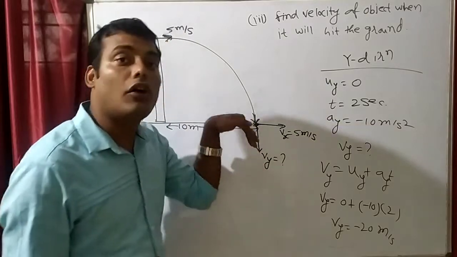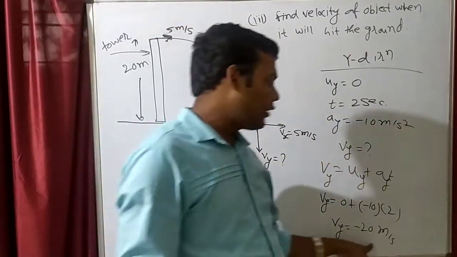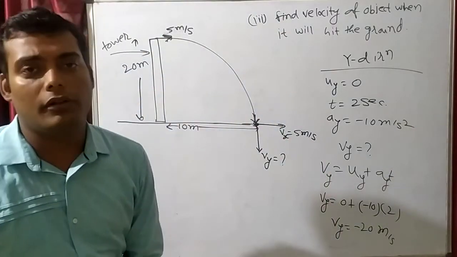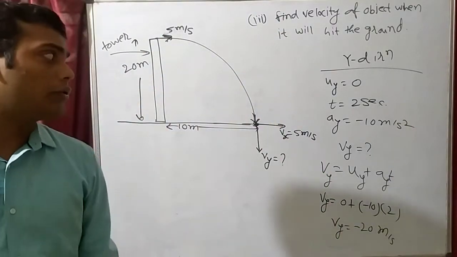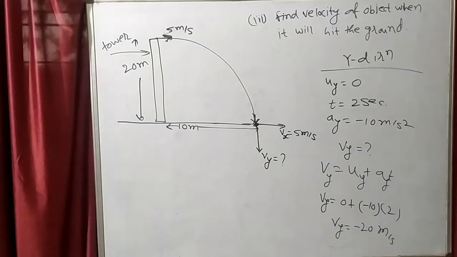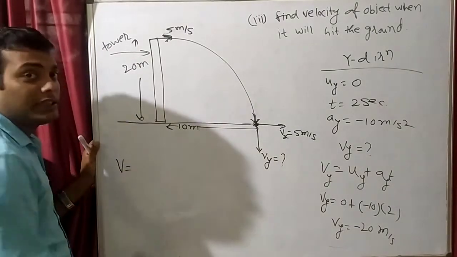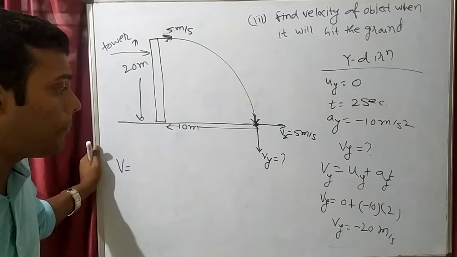Because this velocity is downward velocity. It will hit like this. So downward velocity answer will be negative. In sign convention also I told you downward direction velocity will be negative. So what will be the equation of velocity then? Velocity is a vector quantity, no? So we have to write in vector form.